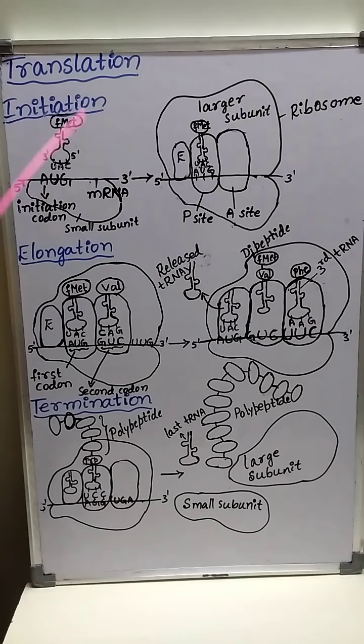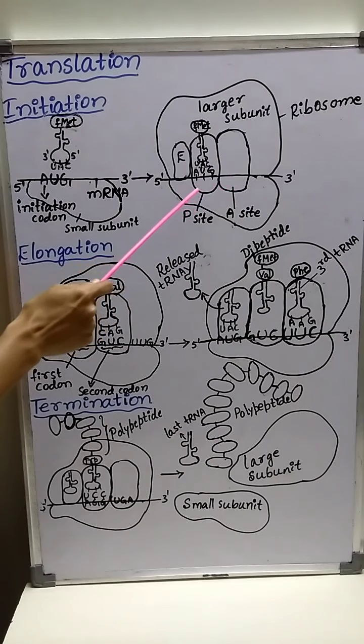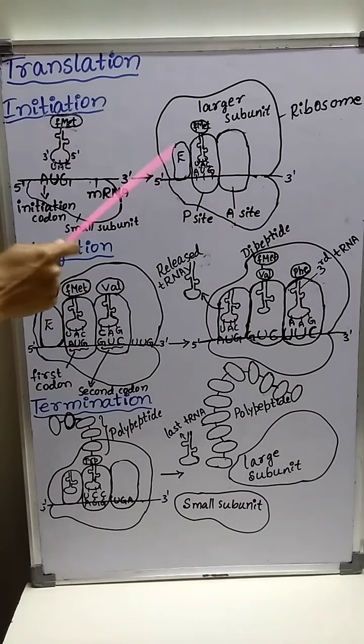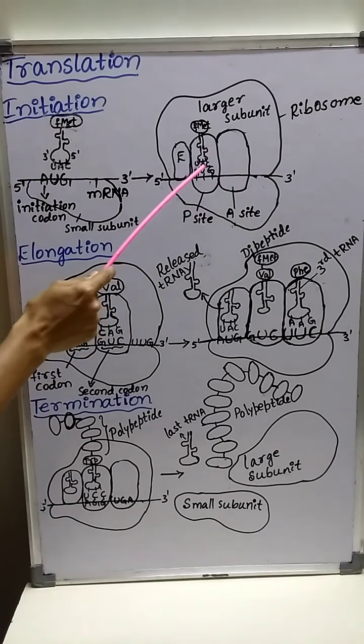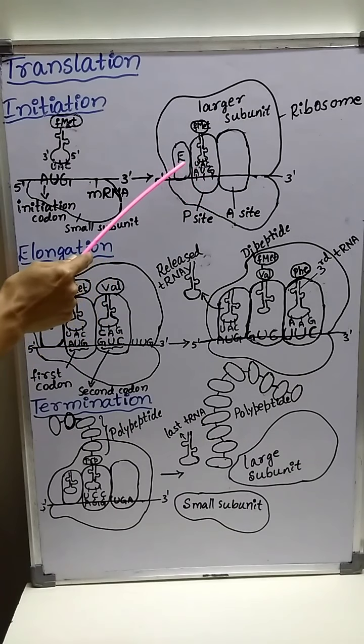The ribosome contains three different sites, such as A site, P site and E site or exit site.